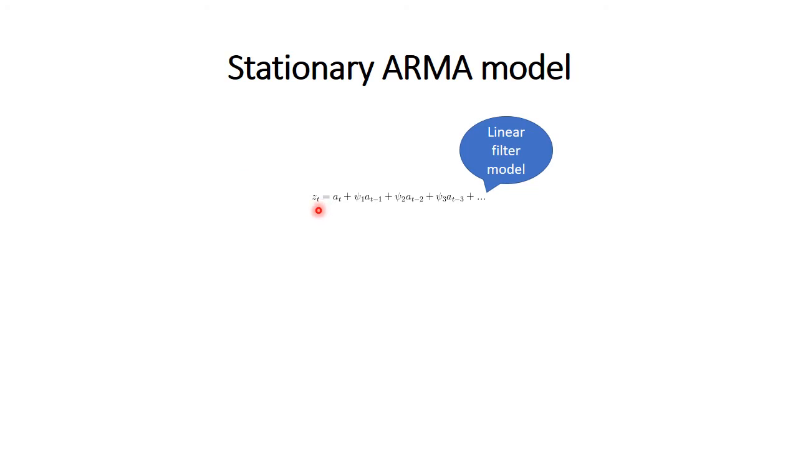We begin by considering the following basic linear filter model, where z_t is the value of the time series at time t, a_t is a random term drawn from a probability distribution at time t. a_(t-1) is another random term drawn from the same probability distribution but one time step earlier. This is 2 steps earlier and this is 3 steps earlier. Psi 1, 2 and 3 are just weights, and this pattern goes on forever.